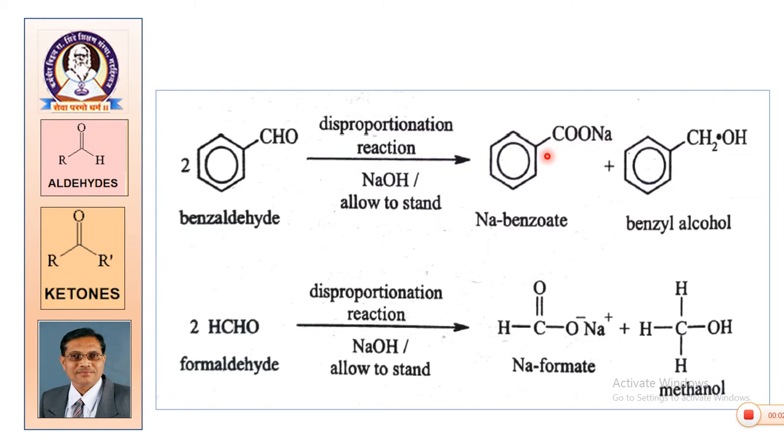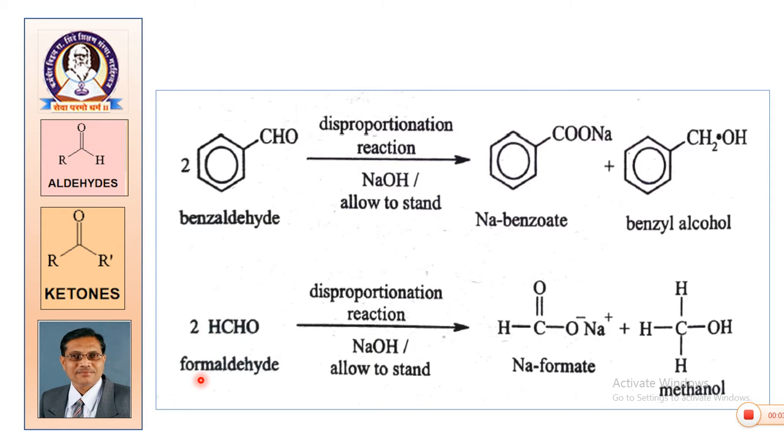The oxidation leads to the formation of COOH. Aldehyde is converted into acid, CHO is converted into COOH, and as the medium is basic in nature, the acid is converted into sodium salt. The second molecule undergoes reduction and CHO is converted into CH2OH. So, 2 molecules of benzaldehyde undergo disproportionation or self redox reaction, giving benzoic acid in the form of sodium benzoate, and benzyl alcohol.